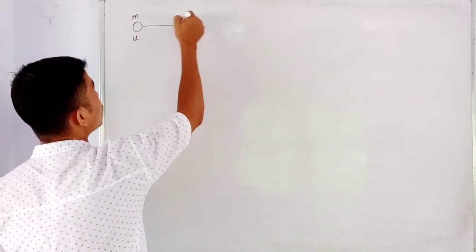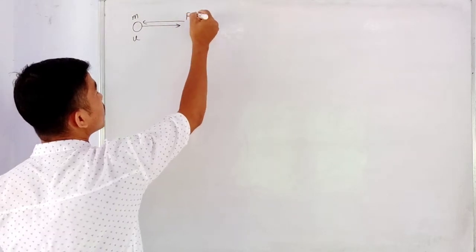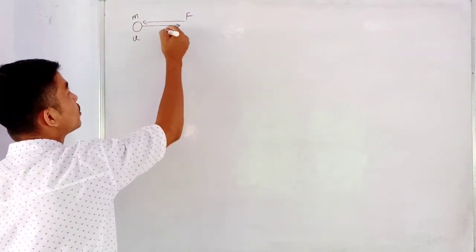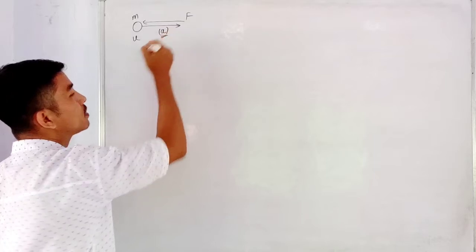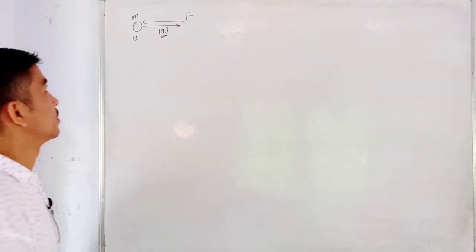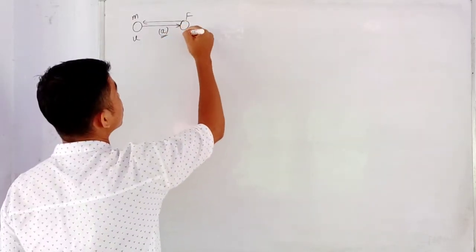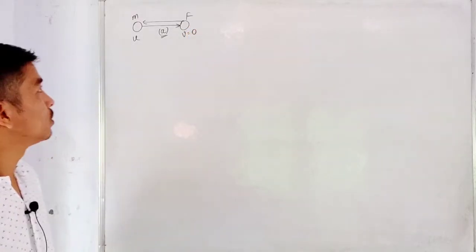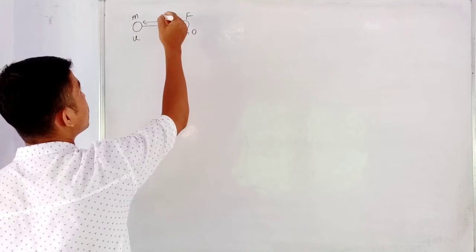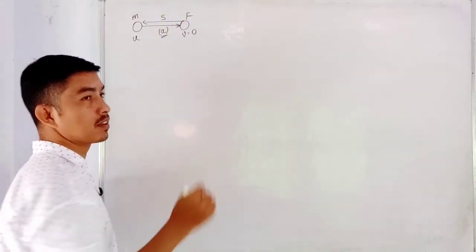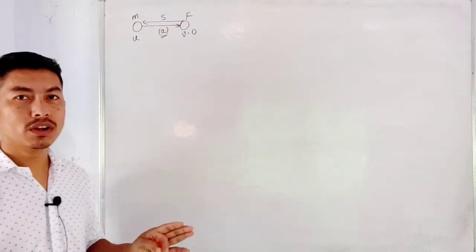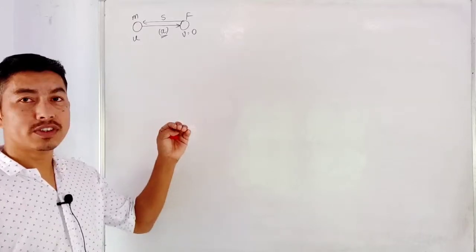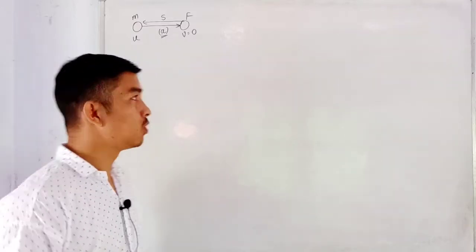Now I apply a retarding force F, such that the retardation produced is a. So a here is the retardation, not the acceleration. Finally our body comes to rest, that means the final velocity v is equal to 0. Let the body cover a distance s. That means s is the distance covered when our body is retarding and finally comes to rest.